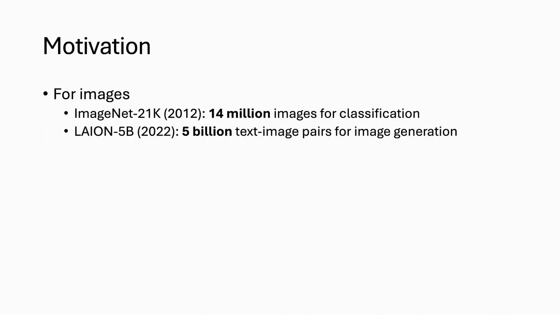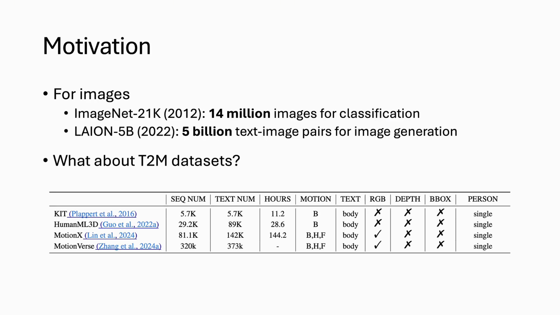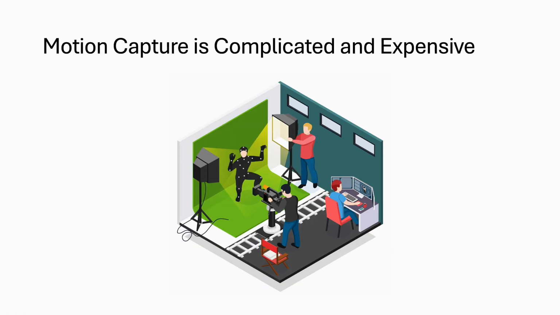A major lesson from computer vision is that data scale matters. ImageNet scaled recognition and LAION scaled text-to-image generation. Text-to-motion still lacks comparable, well-curated data. Motion capture is accurate but complicated and expensive. Controlled studios and specialized equipment make it difficult to cover the long tail of real human activities.